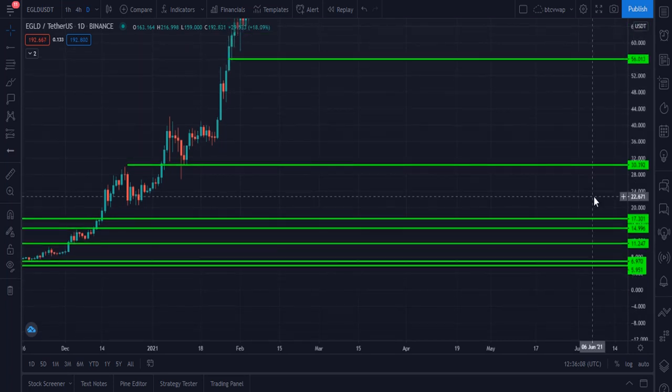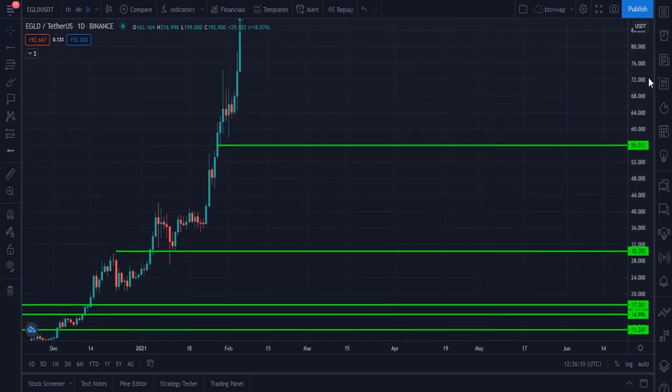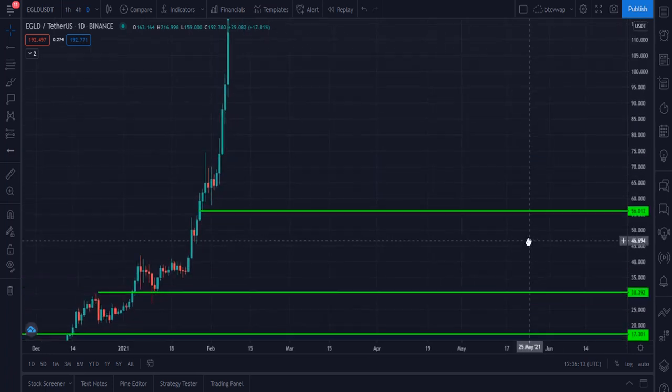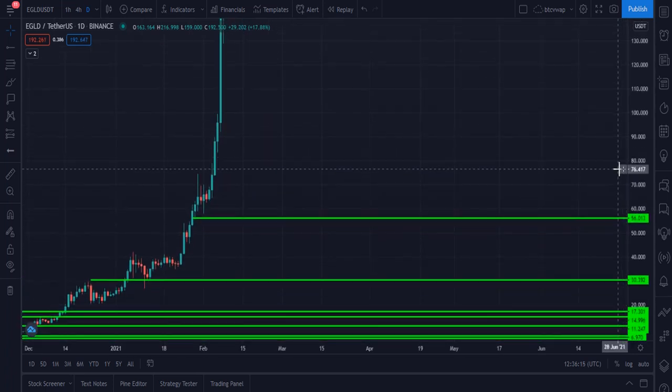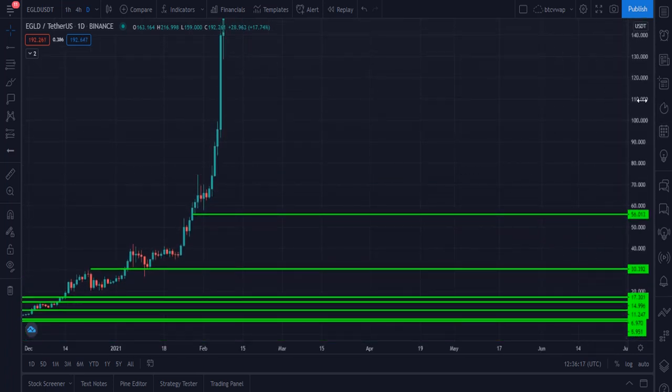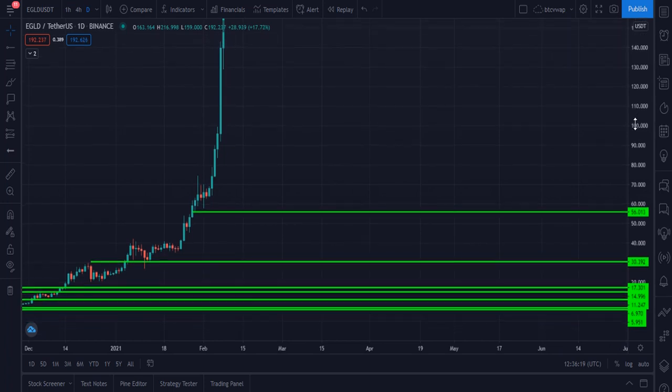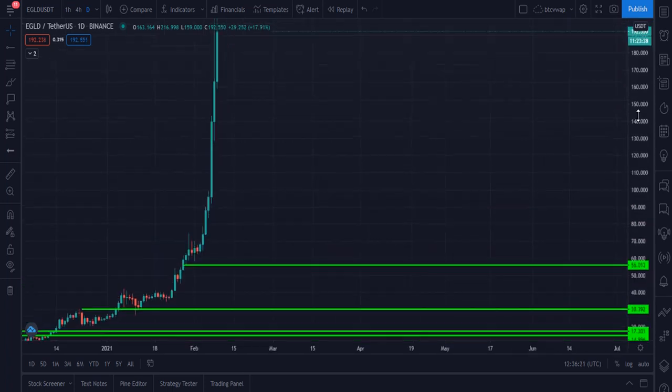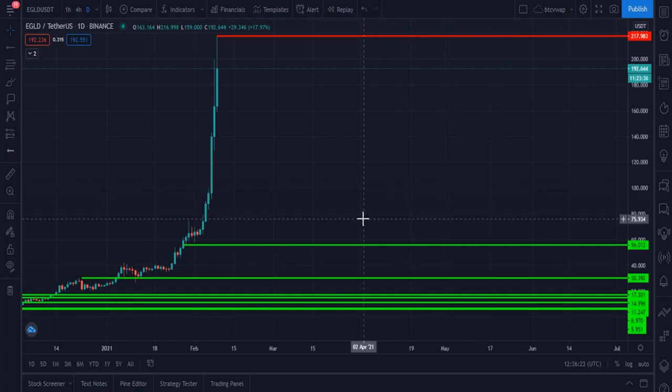EGLT is currently at its all-time high, and I think it is not a good decision if you buy EGLT from that point. I think we have to wait. I think EGLT must dip and go to this level, which is the $66 level, and after that you can buy it on a long-term basis.